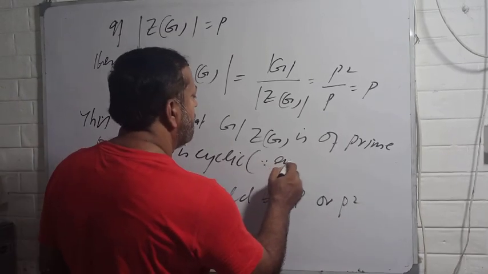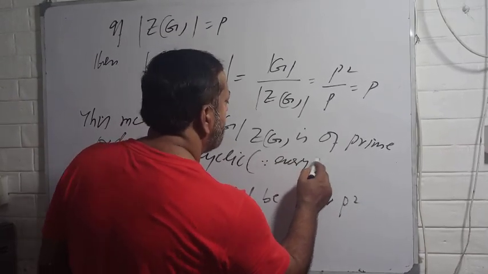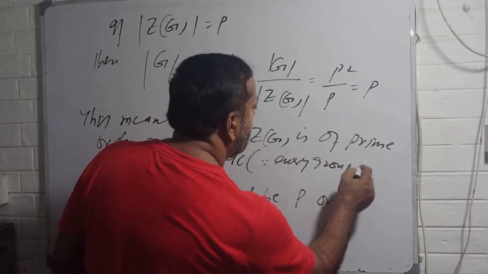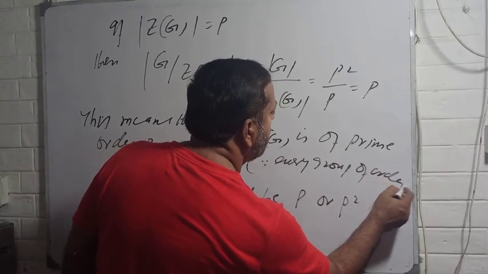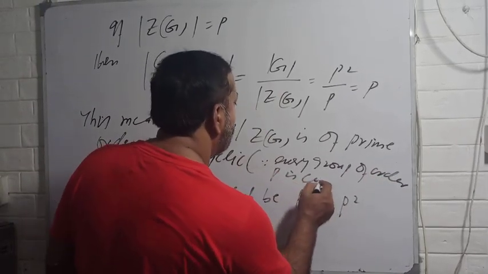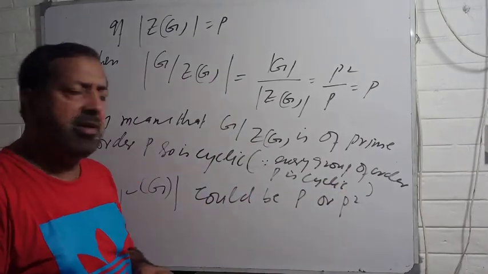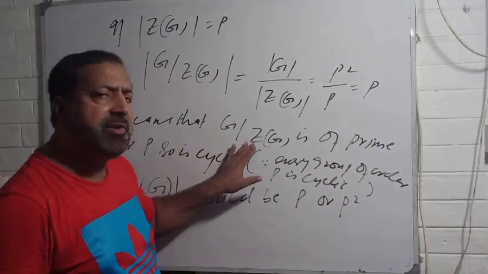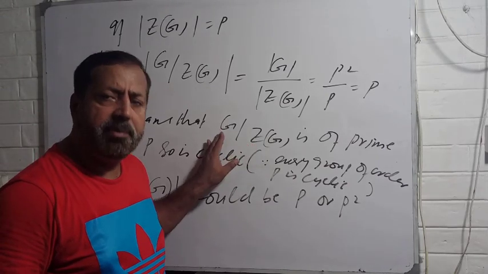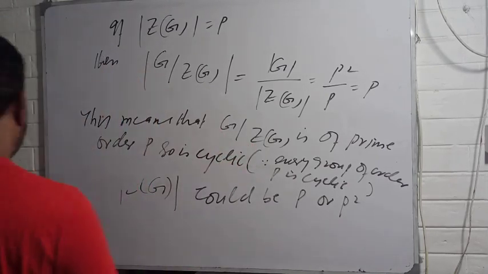Since every group of order P is cyclic, and also by the last theorem you know that if G by center of G is cyclic, then G must be abelian.